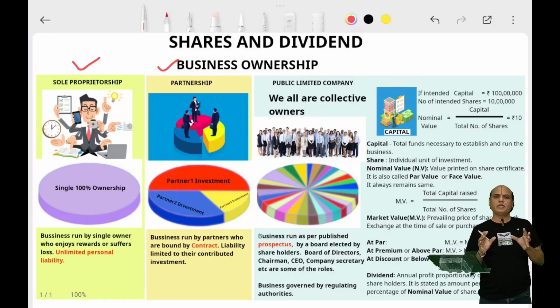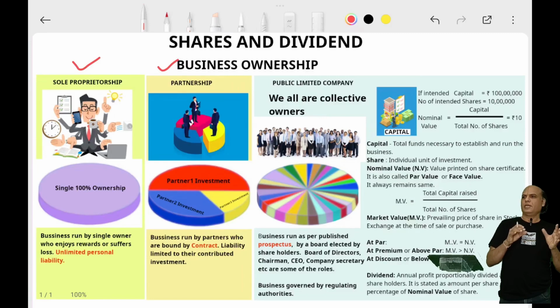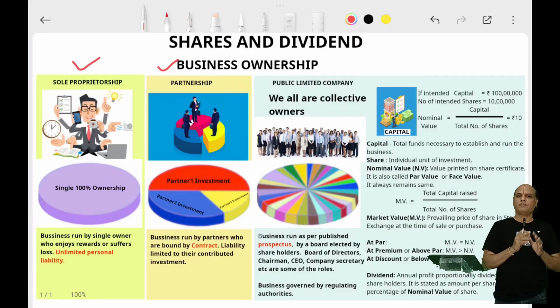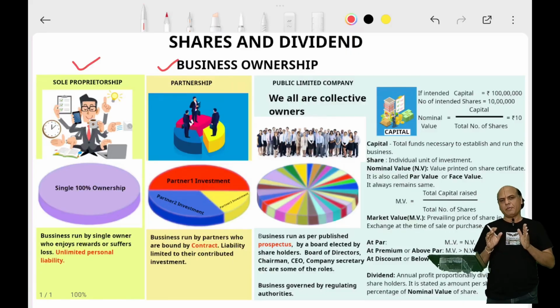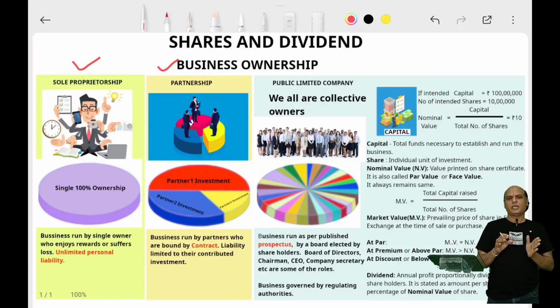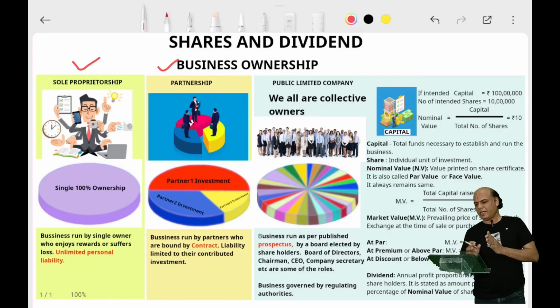Their liability is limited to the amount that they invest as a partner. So if the partnership ends up in losses, only the amount that they had contributed as a partner would be confiscated, but their personal assets are not attached. So this is partnership. Here the business is run by partners as per the contract they had entered, and the total investment in such a setup is larger than sole proprietorship, but comparatively it is less than the public limited company.